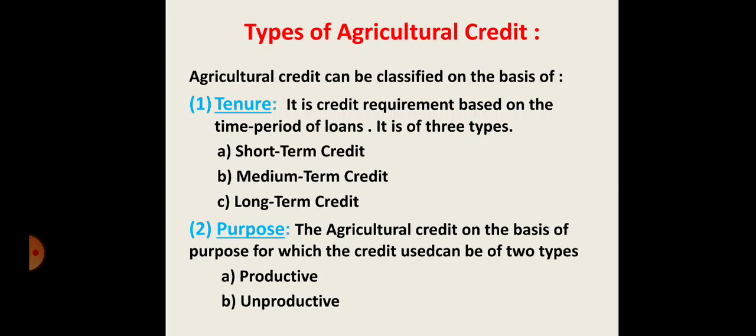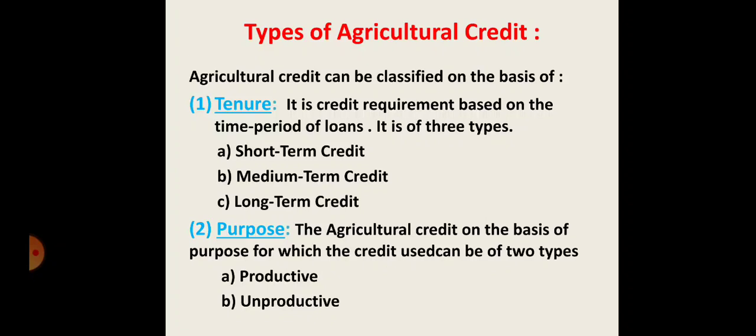Then next is the unproductive purpose. What does unproductive purpose mean? We never use any equipment; we demanded that credit, but we never used it in the agricultural area. We use that credit for a different, unrelated activity. So that is called the unproductive purpose. The unproductive credit is used for personal consumption and is unrelated to productive activity.